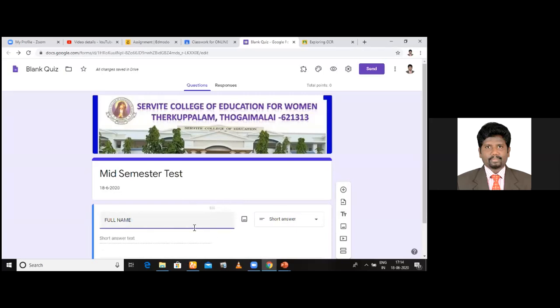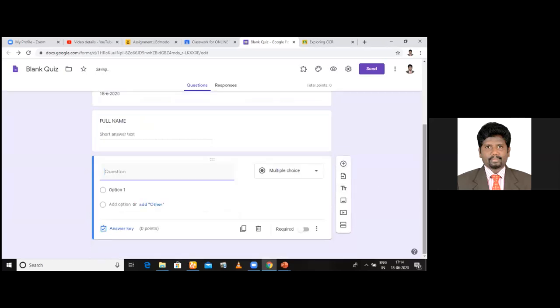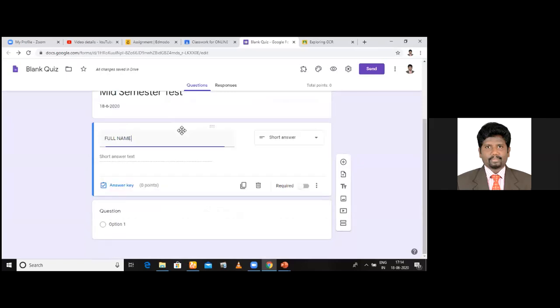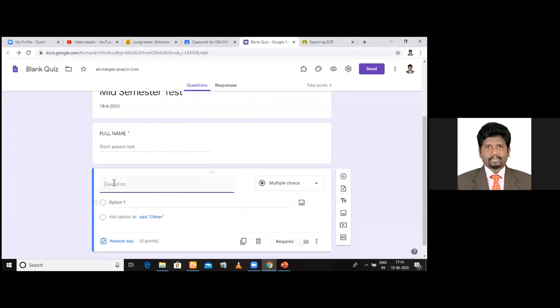If you want to ask the register number of the students, whatever number you say, press this plus, add question. This is how we add questions from the students. And see, this question has to be compulsory. Students have to fill this compulsorily. So what should you do? You should press required. Press this required column. This is very important. And the next question comes automatically.